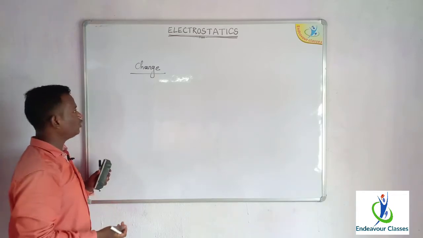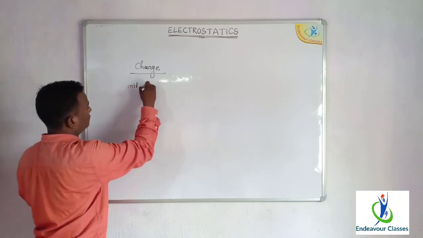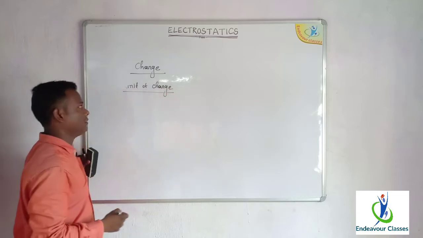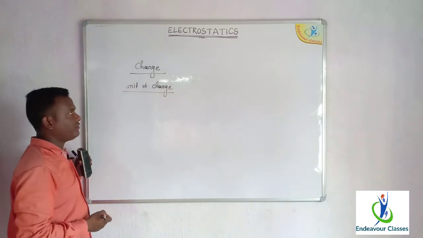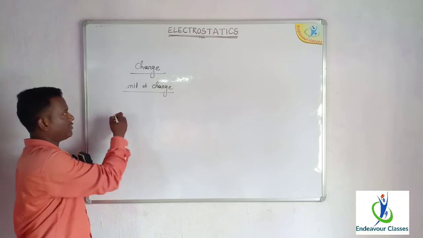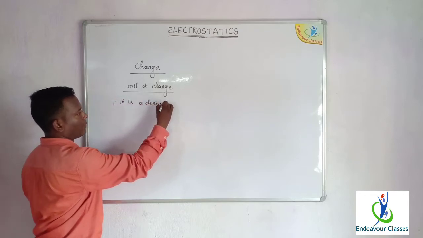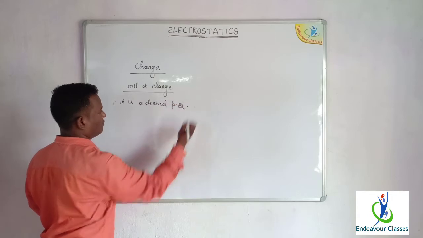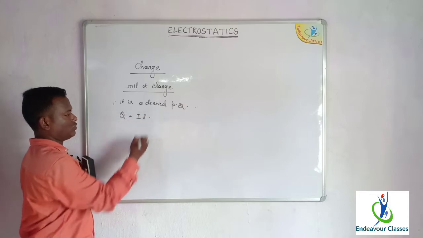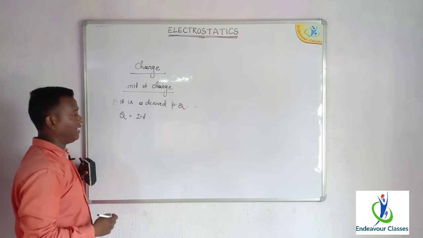So now moving on to the unit of charge. You see, charge is a derived physical quantity. It is not a fundamental physical quantity like mass. It is a derived physical quantity, and it depends upon Q is equal to IT. So it is derived by multiplying the quantities electric current and time.